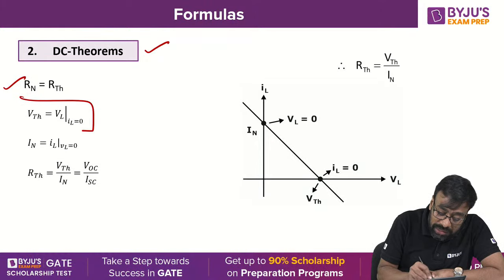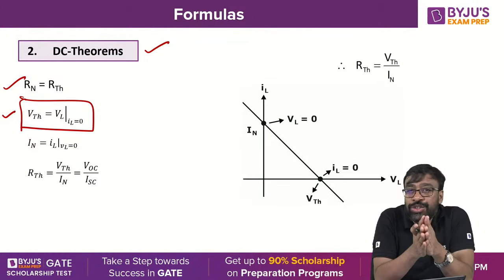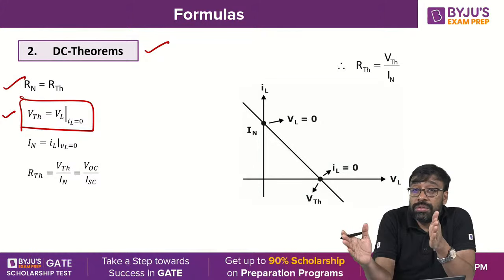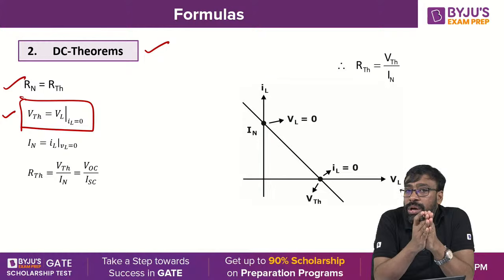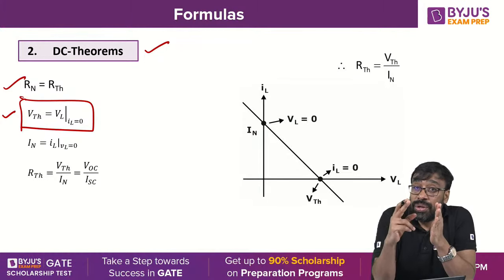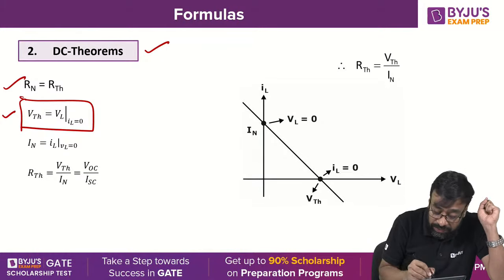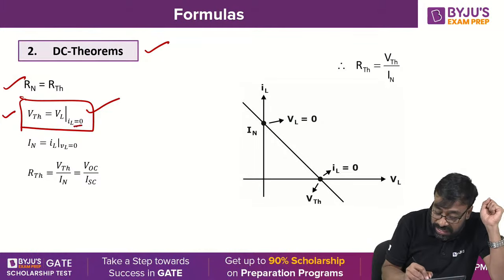VTH is nothing but what? How do you find VTH? You are removing the load. That means the load current will become 0. So the voltage across the terminals where the load is removed, that means where the load current becomes 0, is nothing but VTH. That's why VTH is nothing but VL where IL is 0.